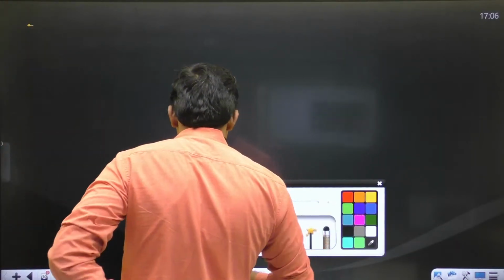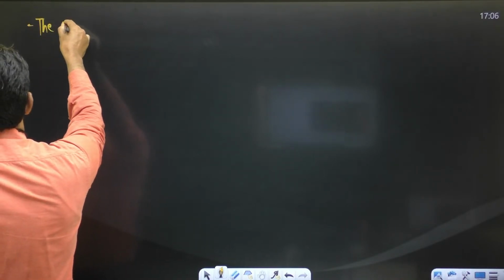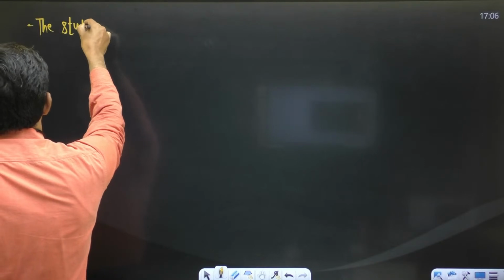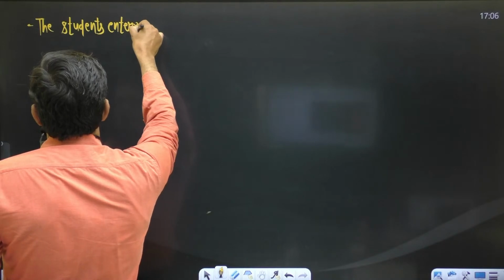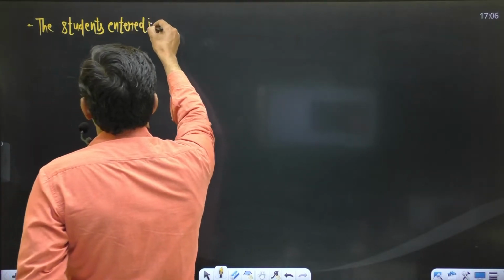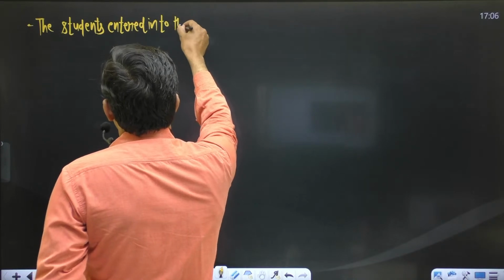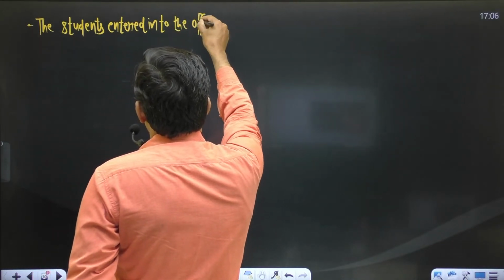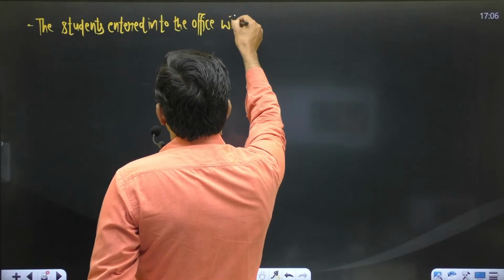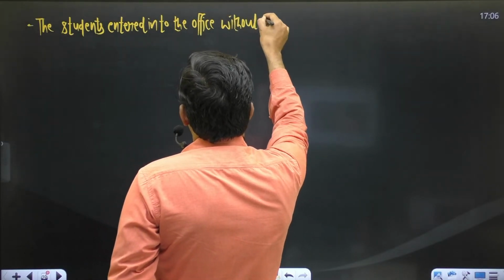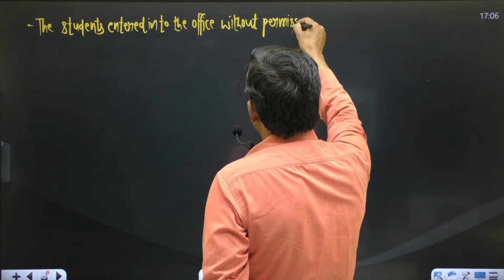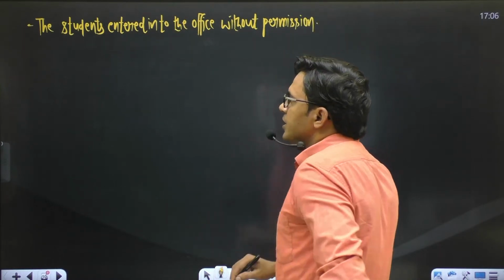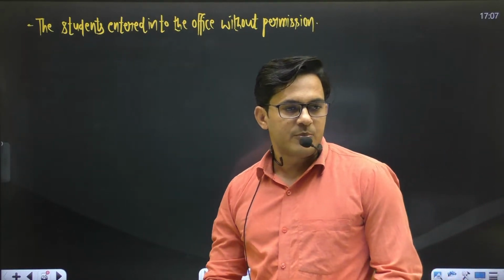If I say: the students entered into the office without permission. This is the first sentence.